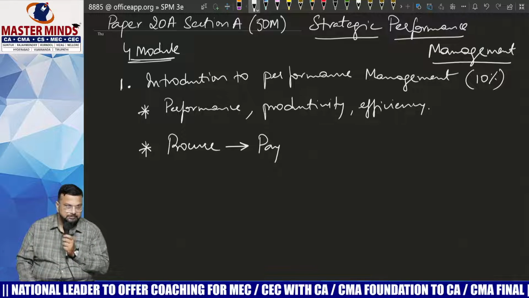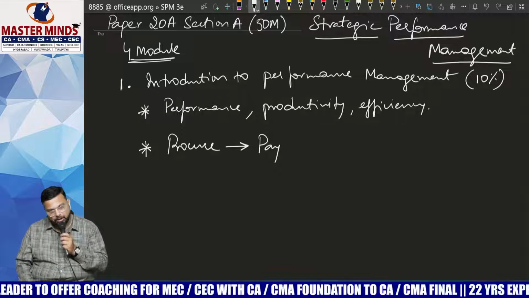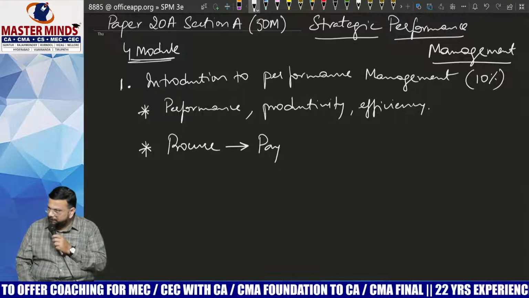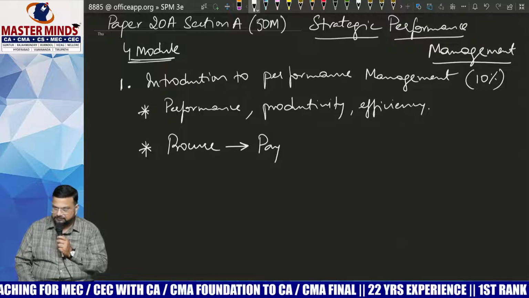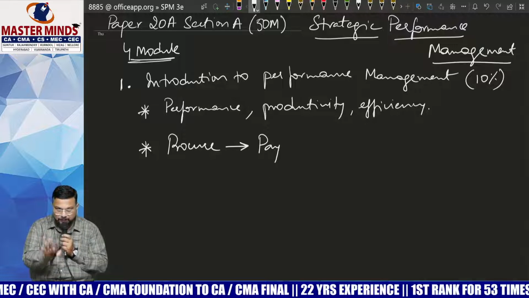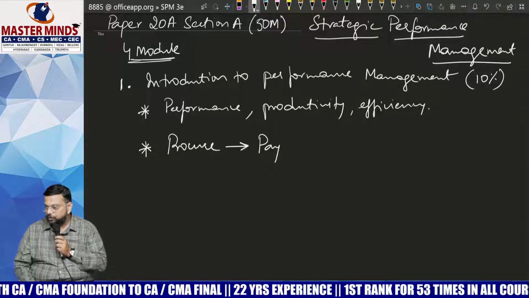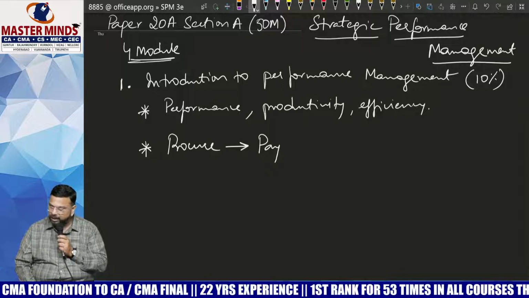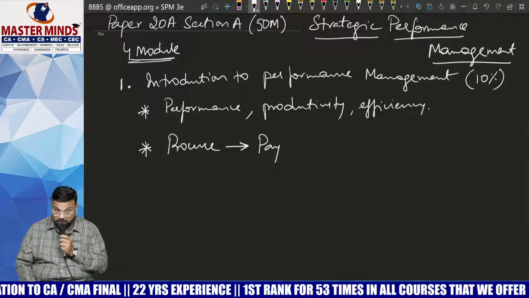payment. In fact, before placing a purchase order, the purchase department has to take permission from the accounts department. What sort of permission? Whether sufficient funds are available or not. Once the finance department gives approval, the accounts department gives approval, then only the purchase department can issue the purchase order.